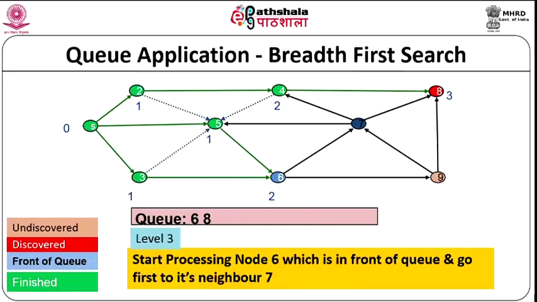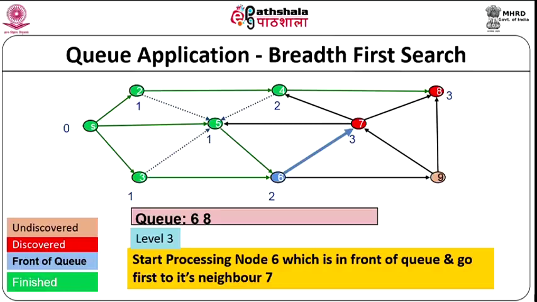4 has only 2 neighbors, 5 and 8. So, that is over. Node 8 is inserted in the queue, all neighbors of 4 are finished. So, we delete 4 from the queue and change it to green, saying that it is finished. Now, we have finished one node in level 2. Now, what is on top of the queue? 6.